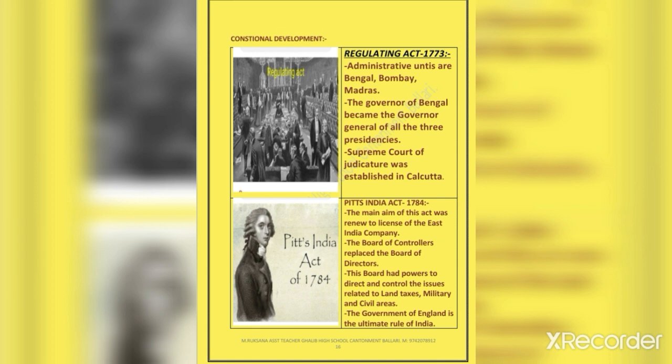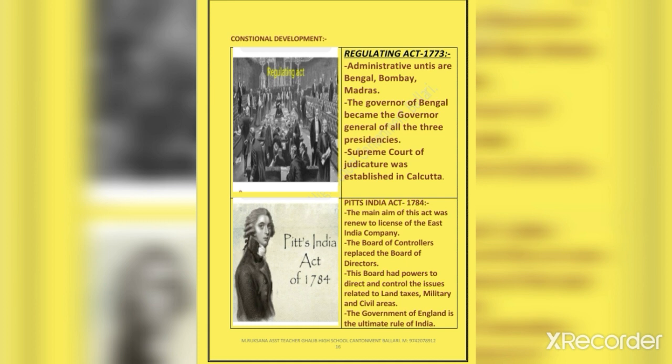The first one is the Regulating Act. Let's see the features of the Regulating Act. It was started in the year 1773. Before the implementation of the Act, there were 3 presidencies under British rule. They are Bengal, Madras and Bombay, as already shown in the map.